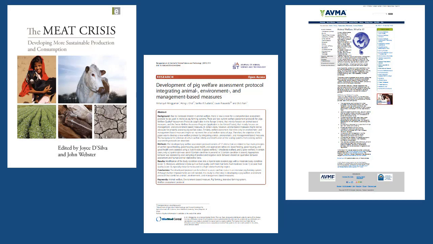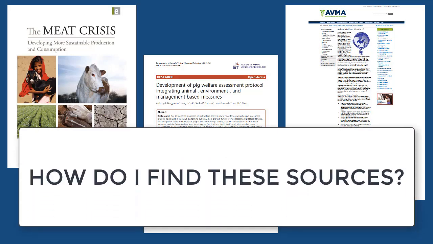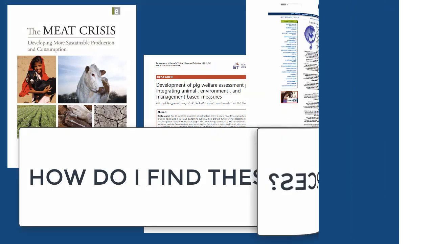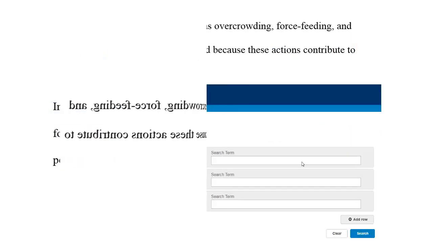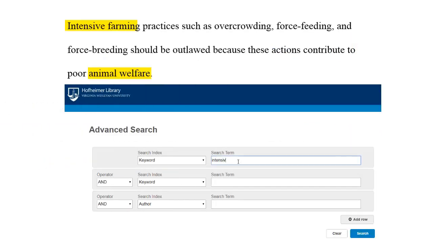A common way to look for supporting evidence is by using the details of your thesis statement as search terms. For example, let's say your thesis statement is, intensive farming practices such as overcrowding, force feeding, and force breeding should be outlawed because these actions contribute to poor animal welfare. To locate sources to back up this argument, you might try to search in a library database using the search terms intensive farming and animal welfare or similar terms.